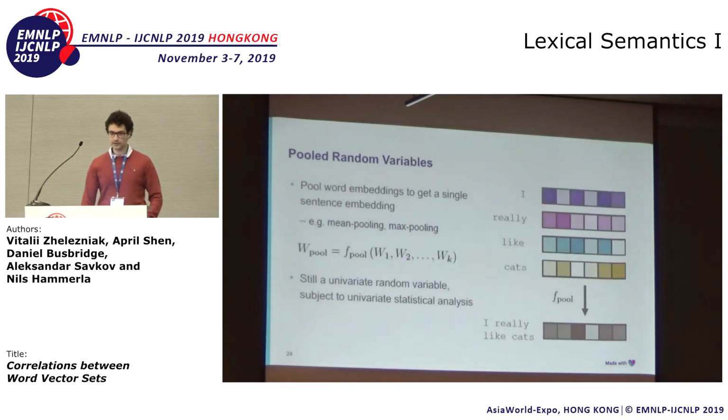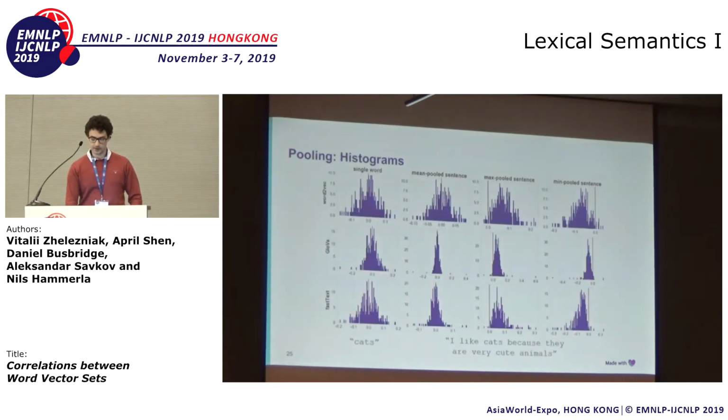Okay, so a pooled random variable is basically just this: we can take word embeddings and apply min pooling or max pooling or any other pooling, and we will get some other random variable, W pool. Luckily, this random variable is still a univariate, a scalar random variable, so univariate statistics still apply. Here are just some examples of min pooled sentence vectors, max pooled sentence vectors, and mean pooled sentence vectors.